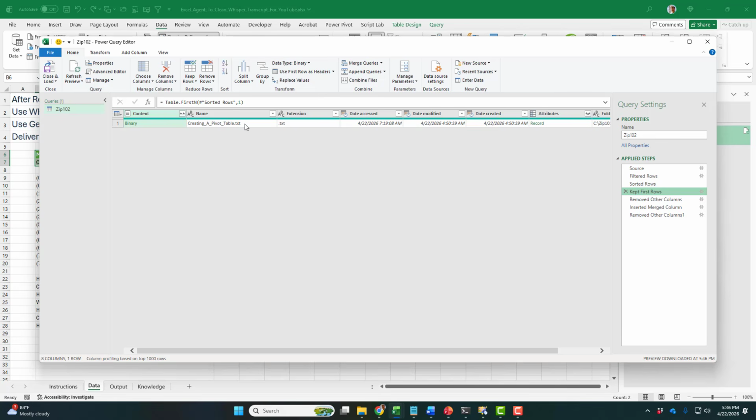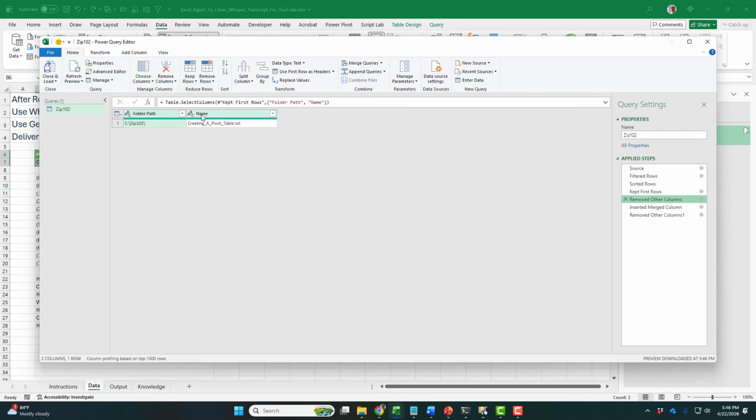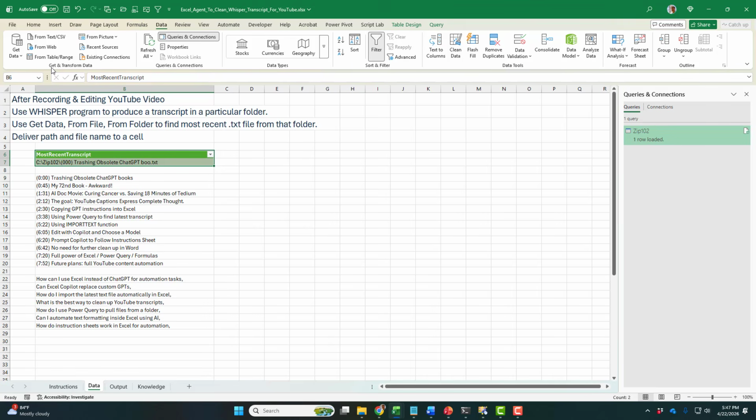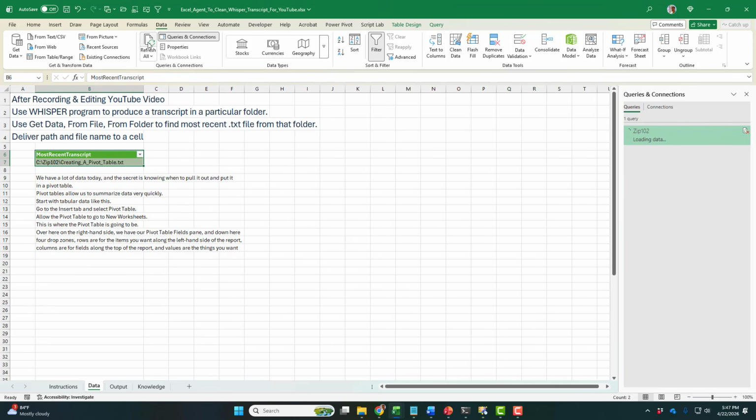So creating a pivot table.txt is the most recent file. Remove everything that's not the folder path and name. Merge those with a backslash in between, so that becomes the most recent transcript, and remove the other columns. So when I close and load, basically this result here, when I click refresh all, is going to be the most recent Whisper transcript.